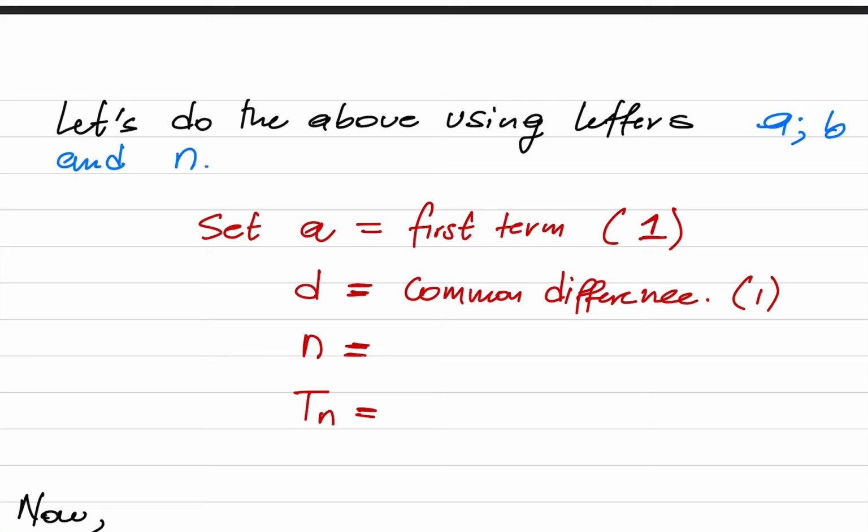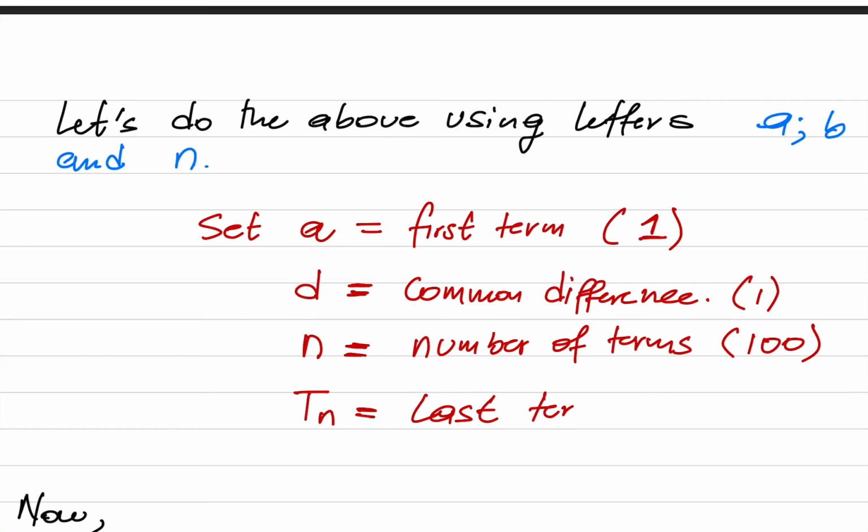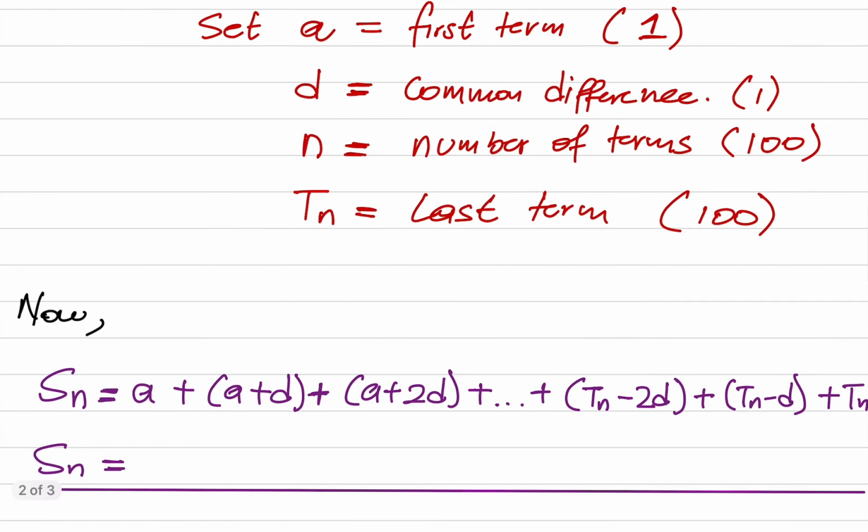And how many terms do we have here? We have 100 terms. What about Tn? Tn, we can just call it our last term. And our last term for this series is just 100, because we add up to the 100th term.